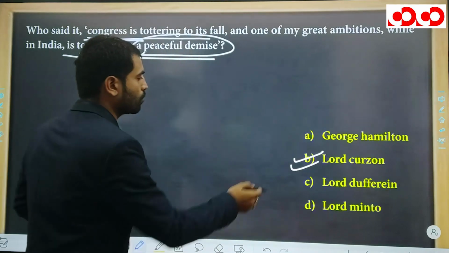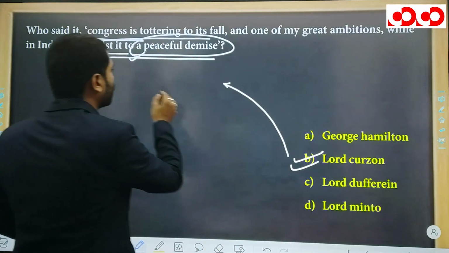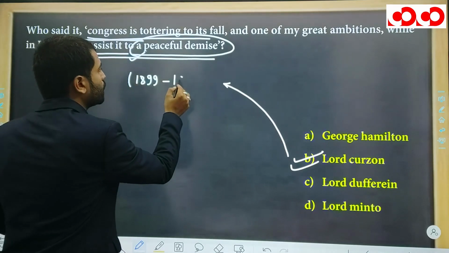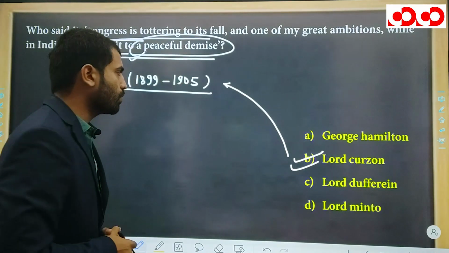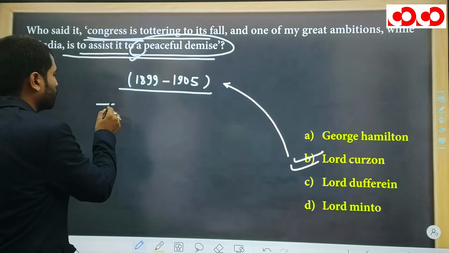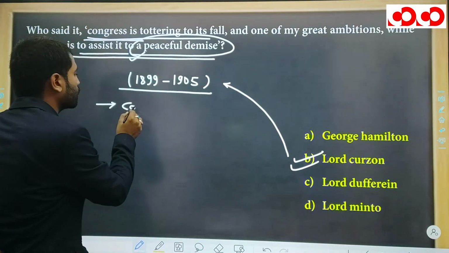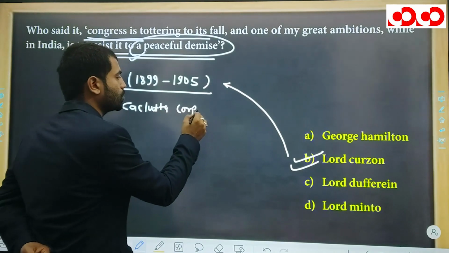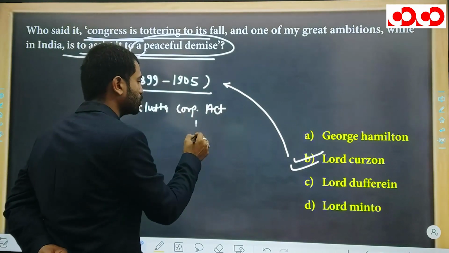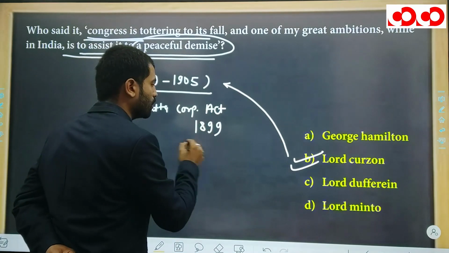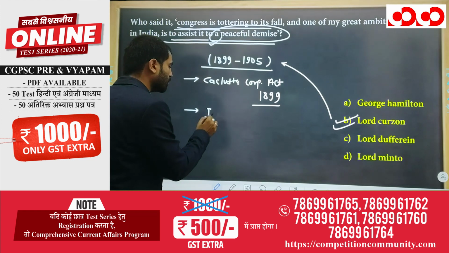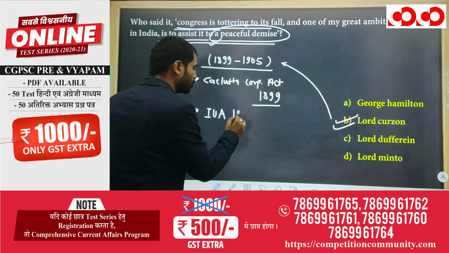Let's discuss Lord Curzon. The governorship of Curzon was from 1899 to 1905. During his governorship, let's discuss his works. Remember the Calcutta Corporation Act, which was introduced in 1899, and he also brought the Indian Universities Act in 1904.